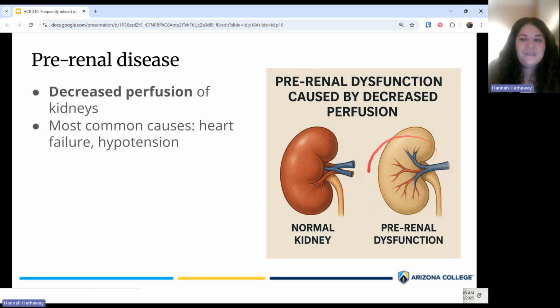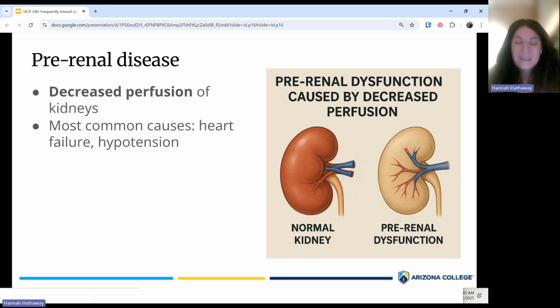Compare that, and this is very drastic, to a kidney that has pre-renal dysfunction. The kidney itself looks a little deflated. It's not quite as plump with blood, and it's also no longer red because it's just not getting enough perfusion. It's not getting enough blood into that tissue. So, in other words, the kidney can't actually filter the blood if it's not getting enough blood going to it. So that is one of the causes of kidney disease, pre-renal dysfunction.